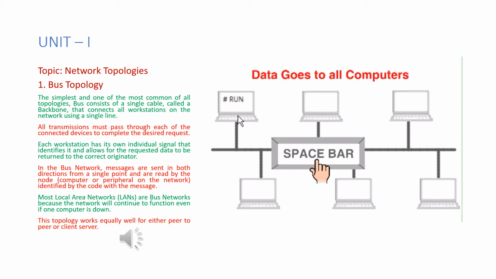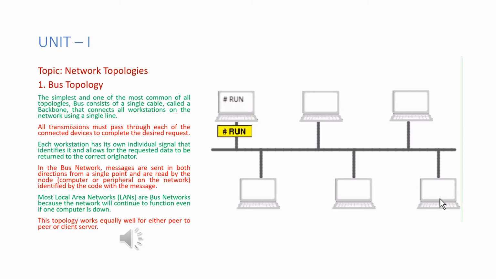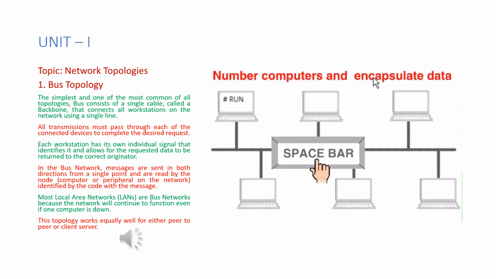Suppose, for example, here I am trying to run code on this particular host. This data will be sent to all the hosts. Now my problem is, who was the data meant for? I want to resolve this. So what should I do? We should know the number of computers and the encapsulated data.